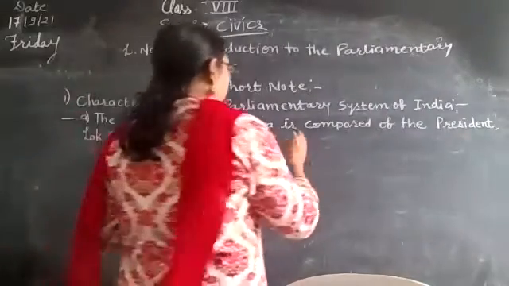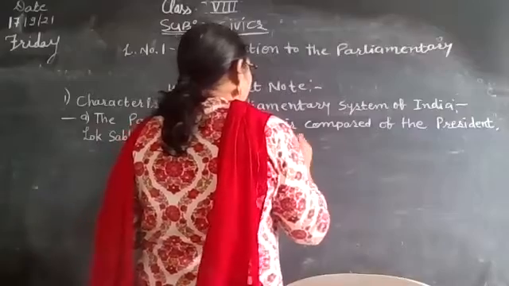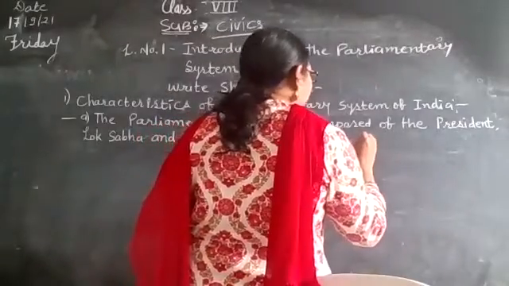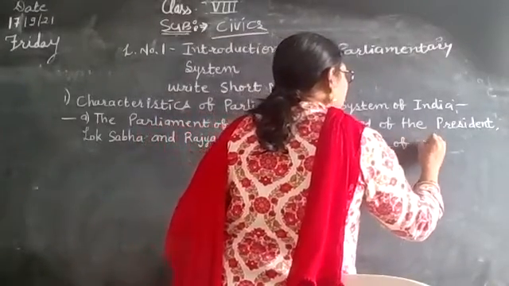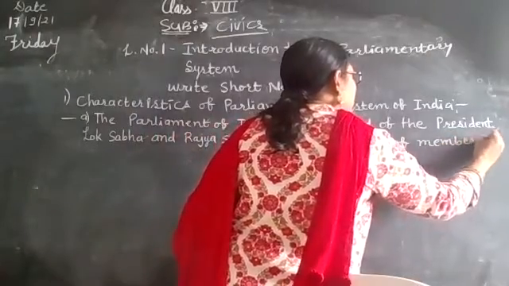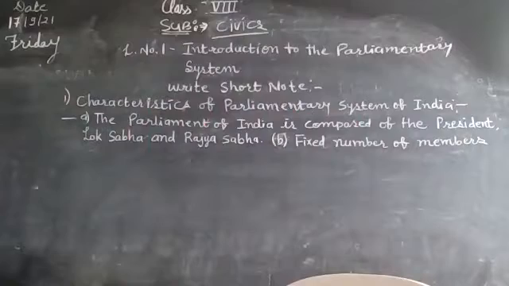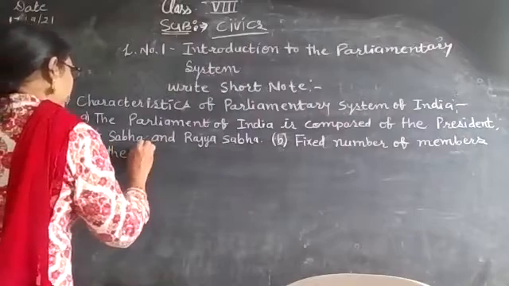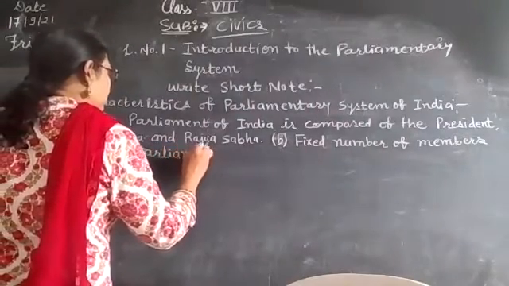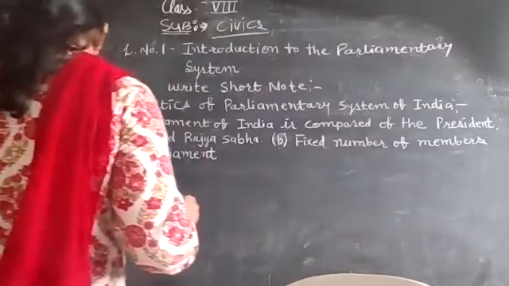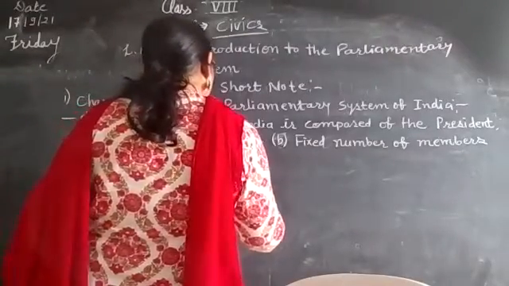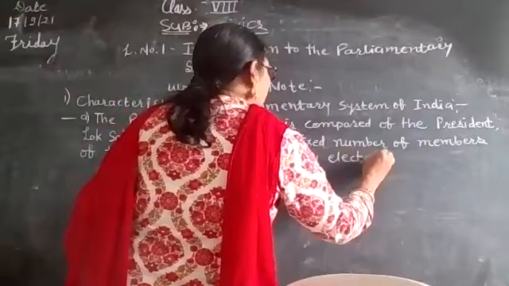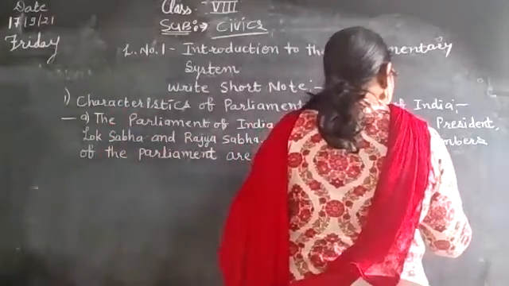Point number B. Fixed number of members of the Parliament are directly elected by the people.